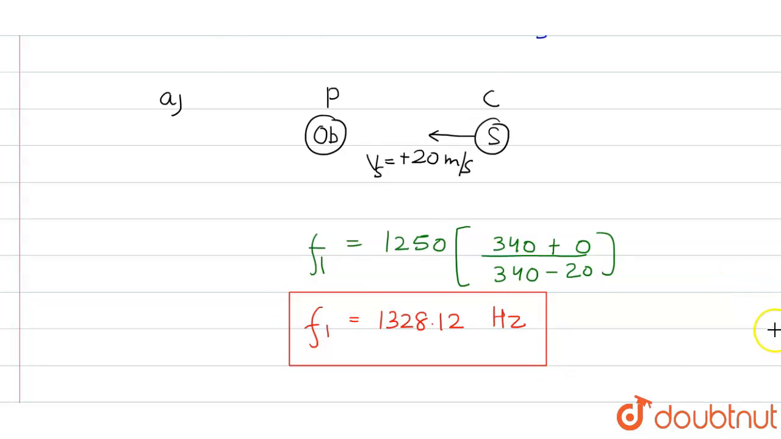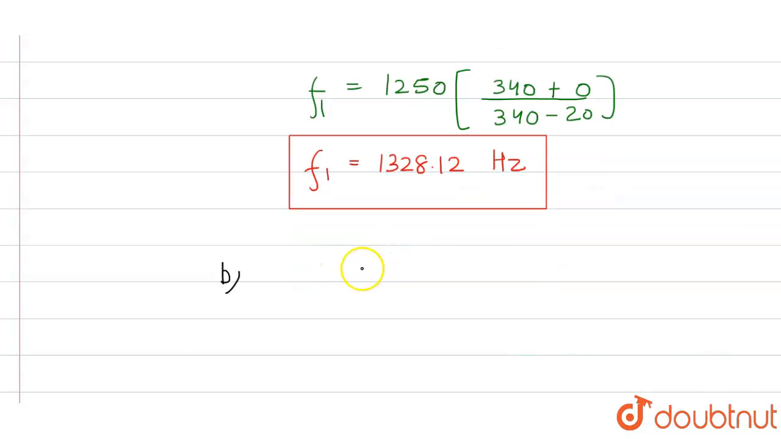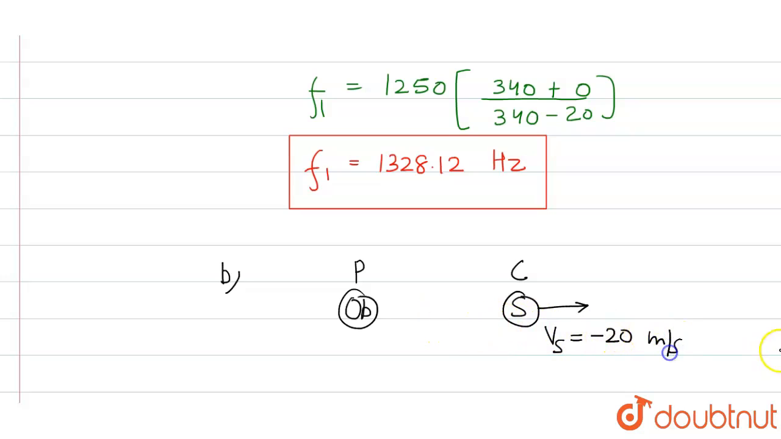Okay. Similarly, we can solve the second part. So in the second part, we have the person and we have this car. So this car is the source and this person is actually observer. Now the person is standing behind the car. So car is moving away from the observer. Here the velocity of the source would be negative because the source is receding the observer. So this will be minus 20 meters per second.